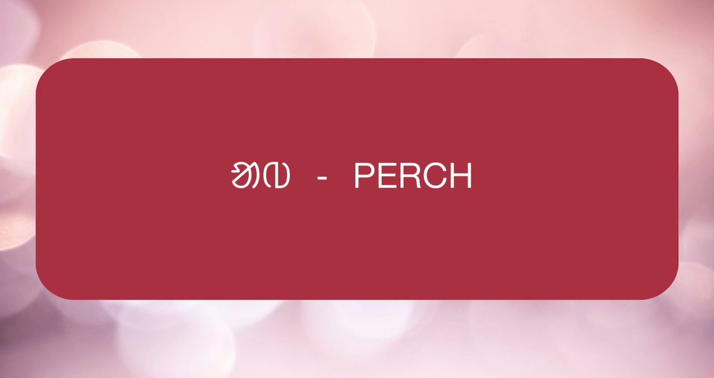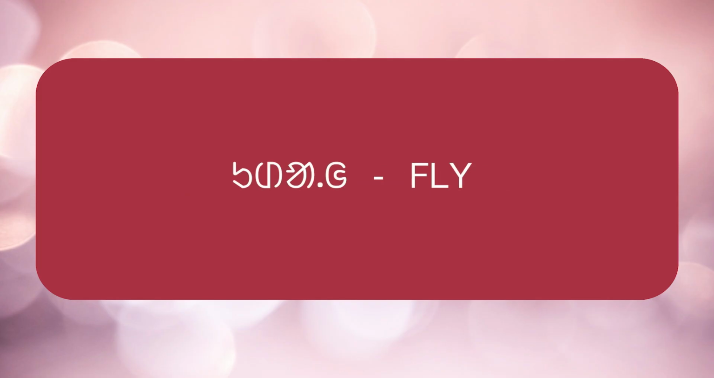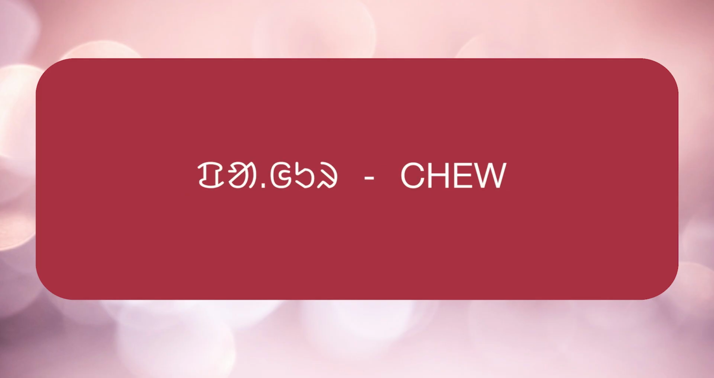Now we learned about the action of animals and birds. Those are up, which means perch, burum, which means lay down, obor means lay down, udag, which means fly, and pagud, which means chew. Now, let us make some sentences with the action of animals and birds.